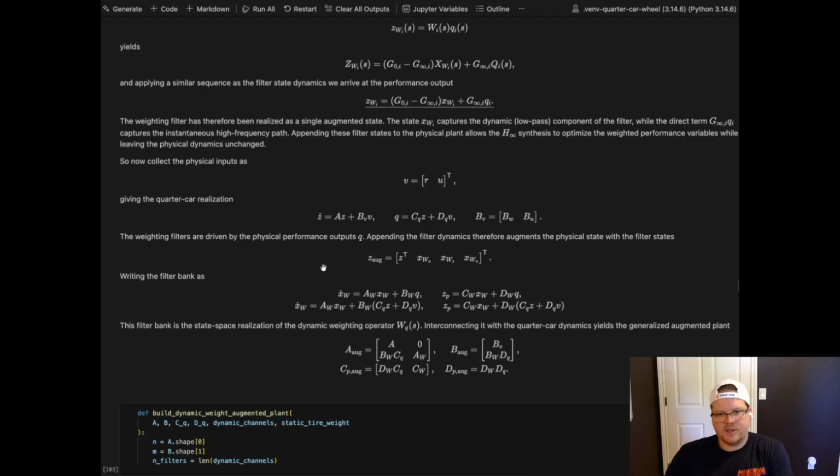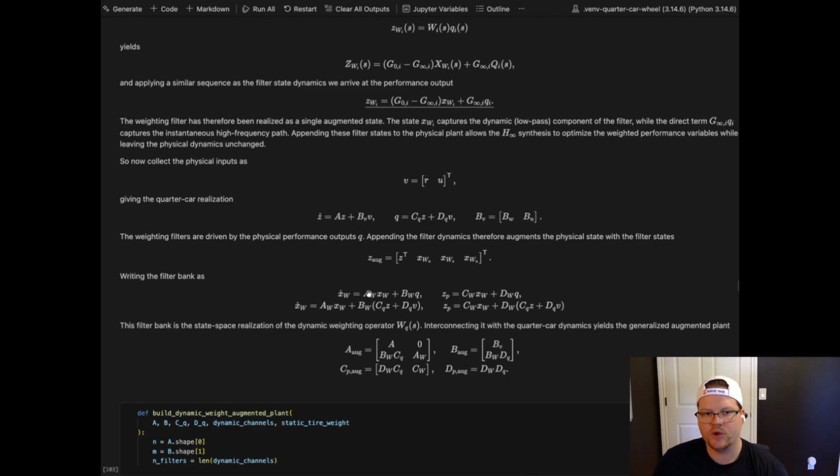And this is the part where we have our filter dynamics from above, right? So it's a function of the X, W, and Q, but Q can basically be input. We can substitute the Q into here. And so we get that similar BW CQZ plus BW DQV. And then that V is the road disturbance in U. And then Z is obviously our original state vector. So Q is now substituted from the regular input side.